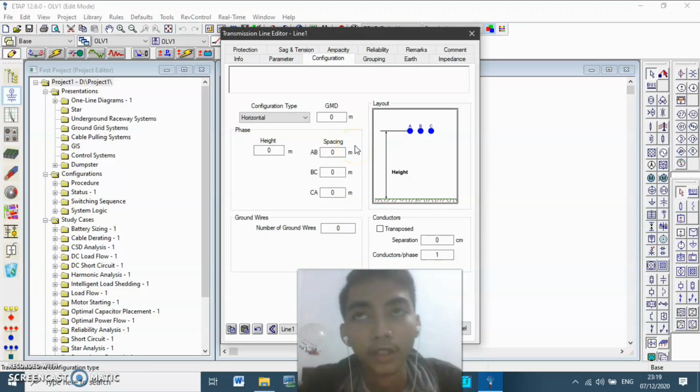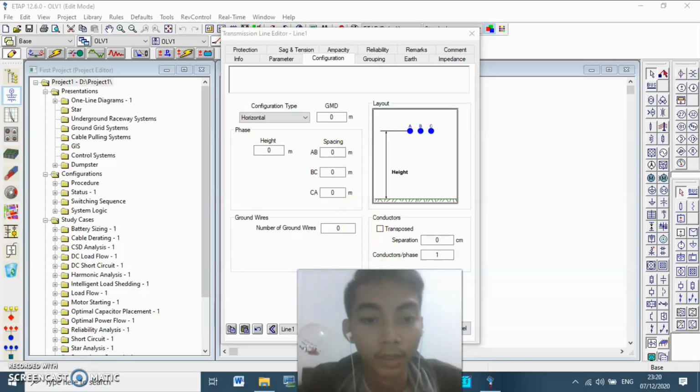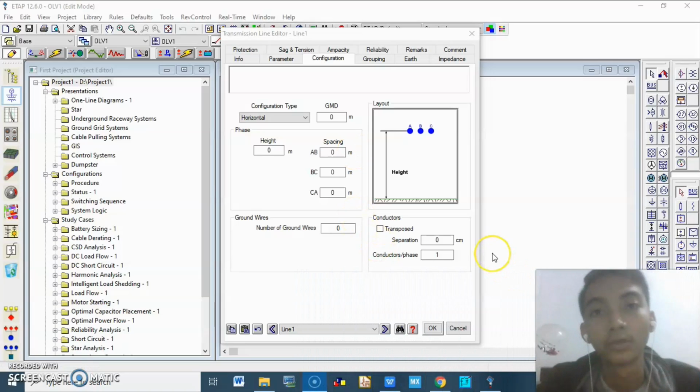I think for us in Indonesia, the meter unit is very useful. I mean, very helpful to know the distance of the cable, the distance between the transmission lines.